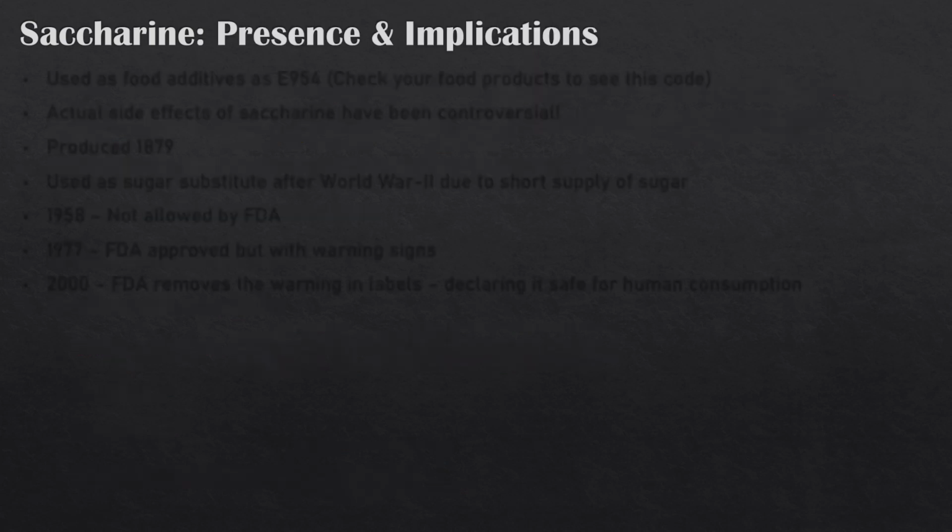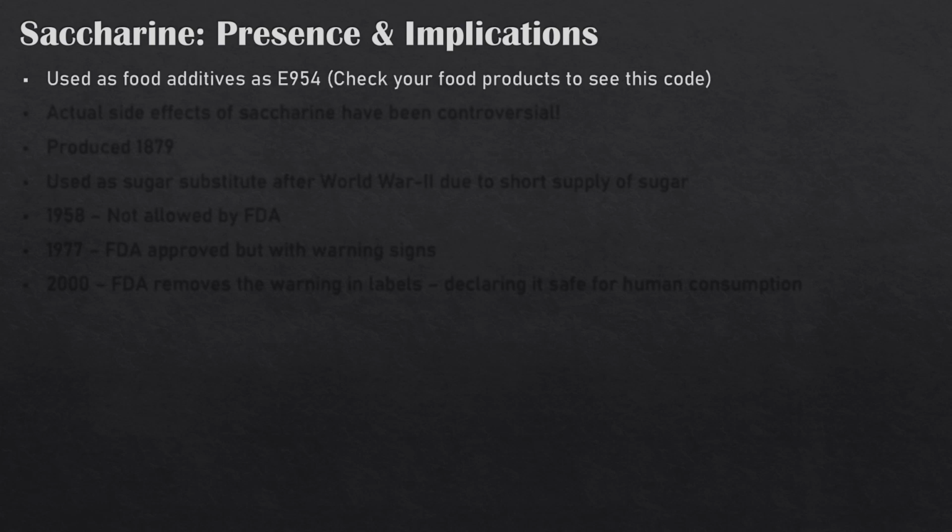Okay, then there have been some implications of saccharine. People have been a little bit skeptical about the use of saccharine, and whenever it is used as a food additive, there are some codes. If you have ever observed, food products that have some preservatives or different additives added are labeled with E codes. So if saccharine is present in a food product, it should be E954.